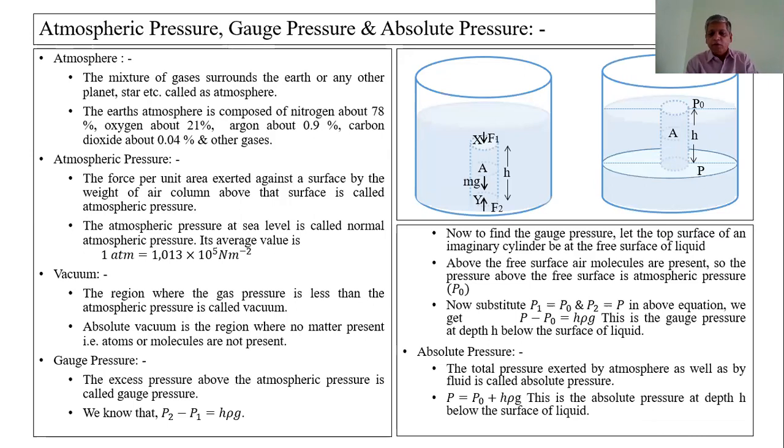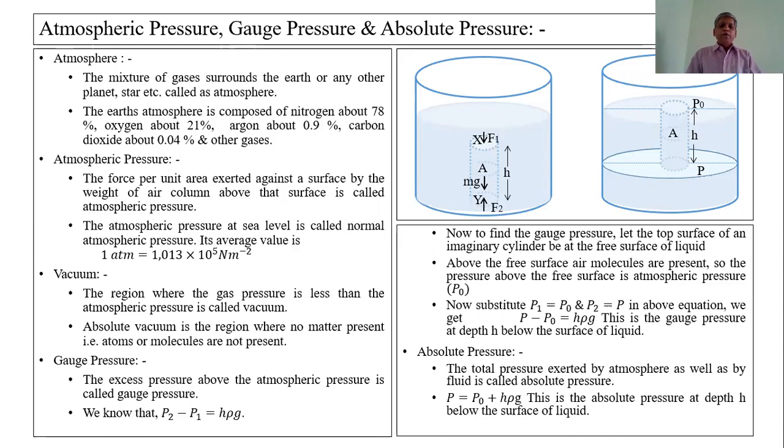Now, what is meant by atmospheric pressure? What is meant by gauge pressure and absolute pressure? To explain this, we must know about the atmosphere. Atmosphere means the mixture of gases surrounding the earth or any other planet or star, called the atmosphere of the earth, or the atmosphere of the planet, or the atmosphere of the star.